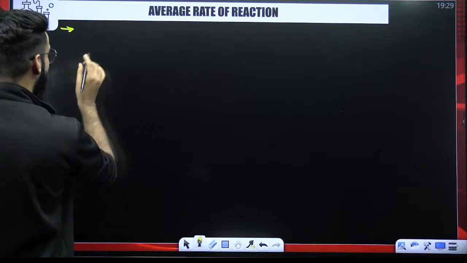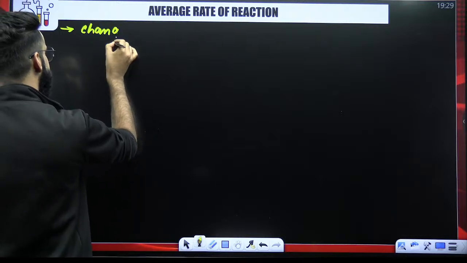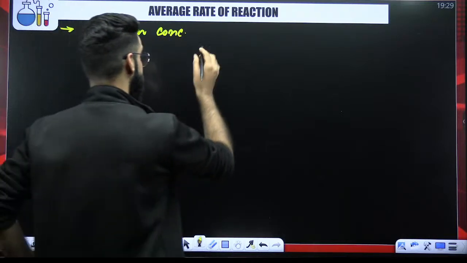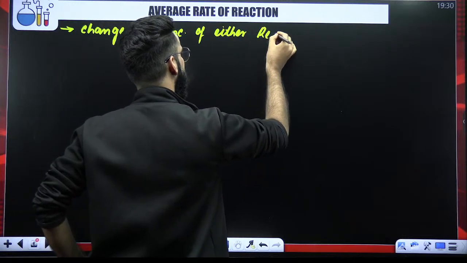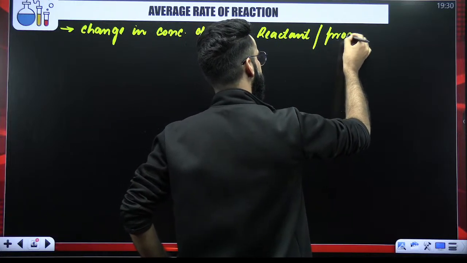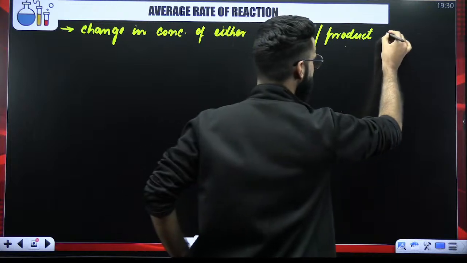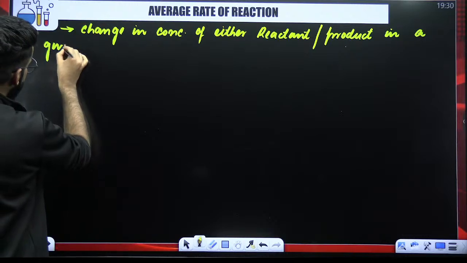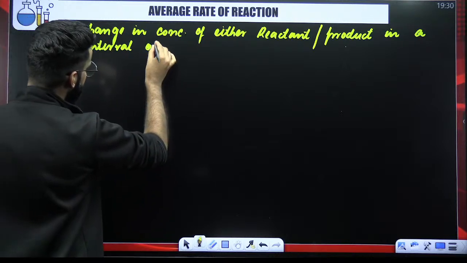Average rate of reaction is defined as the change in the concentration of either reactant or product in a given interval of time.